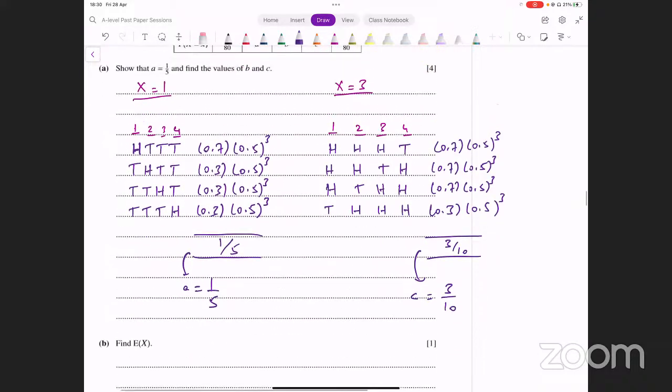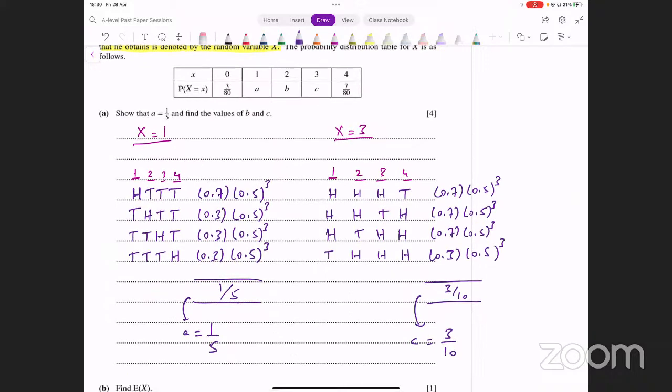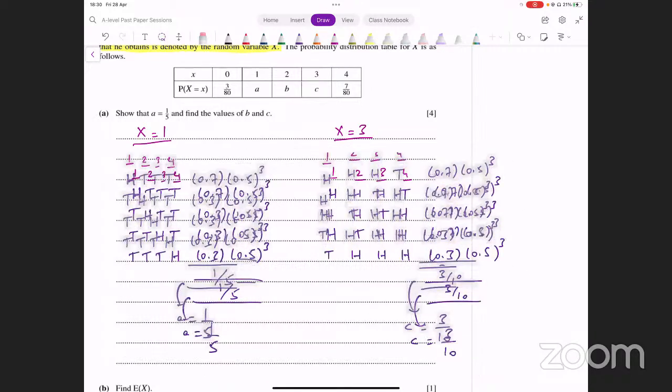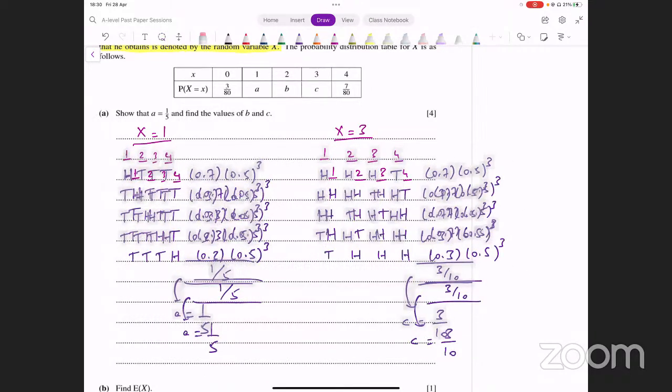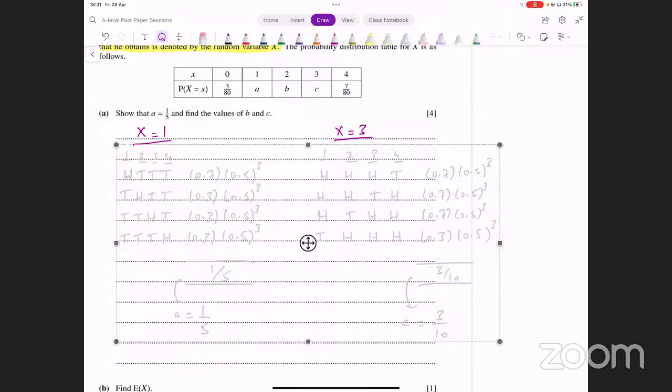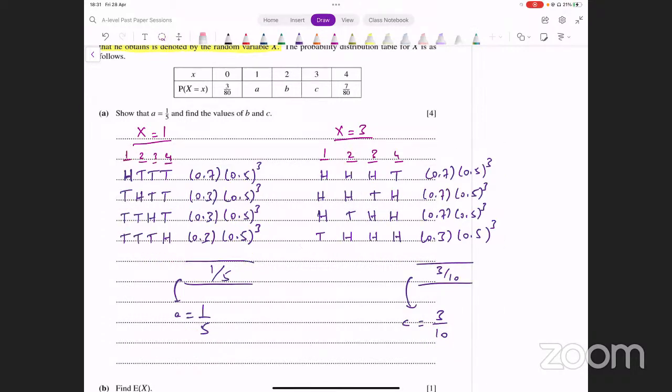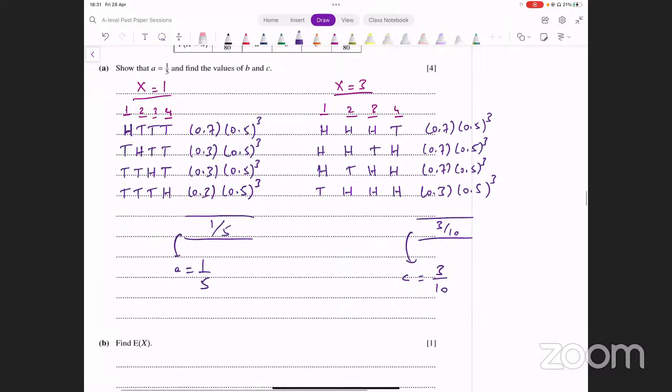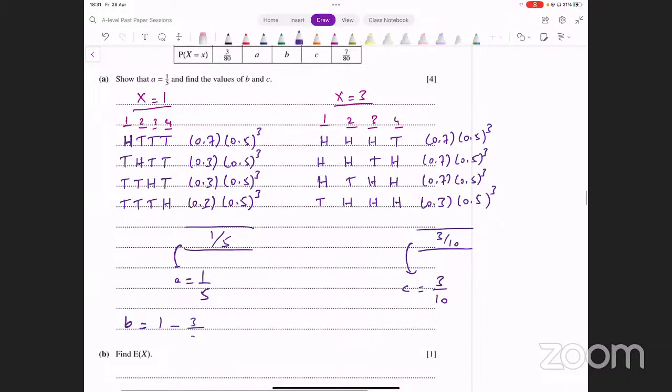अब 1 टोटल प्रोबेबिलिटी होती है, 1 में से बाकी सारे माइनस कर दें, and you would get the value for b as well. वो आपको अलग से निकालने की जरूरत नहीं है, of course as long as you're sure that this working is correct that you've done. जो रिमेनिंग केस है वो आप बस सबट्रैक्ट करके निकाल सकते हैं. So what do you do for that? You say b equals 1, which is the total probability, minus 3/80 minus 1/5 minus 3/10 minus 7/80.